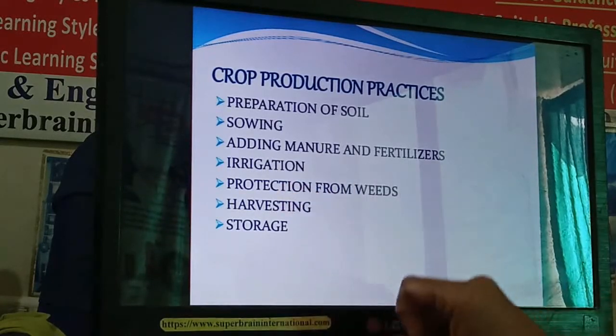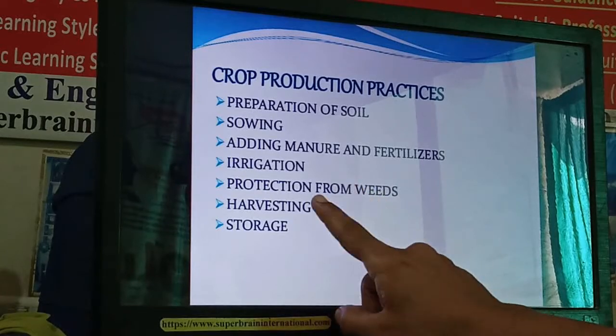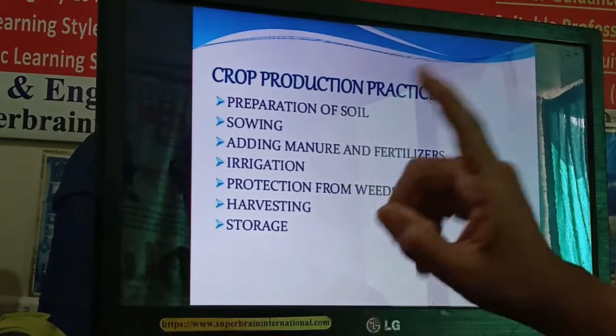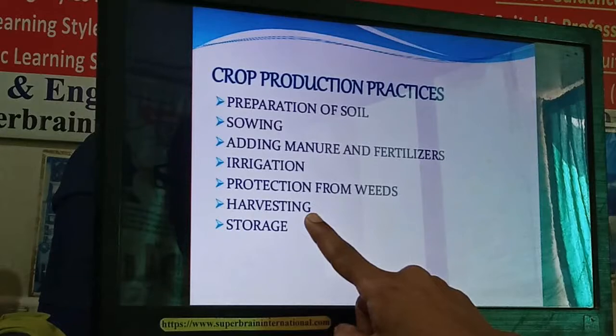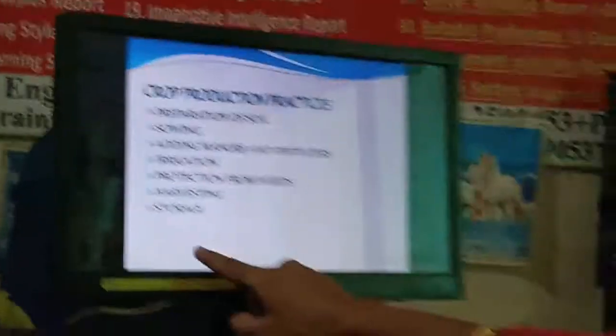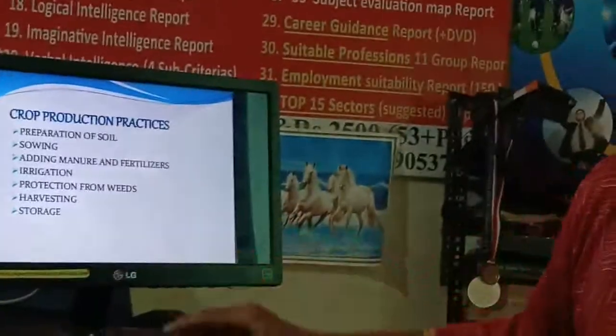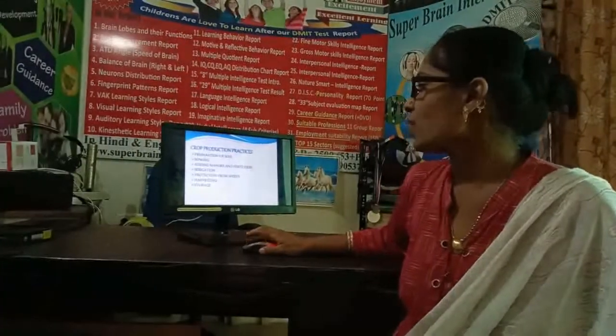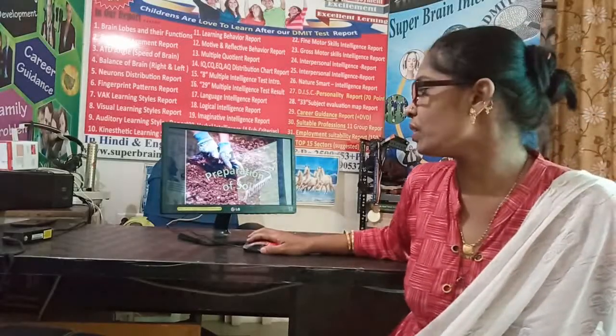So this protection is the next point. After protection, when the yield is mature, harvesting is done, and once it is harvested, we need to store it properly. So these are all crop production practices. Among them, the first is the preparation of the soil, right? This is the first step.